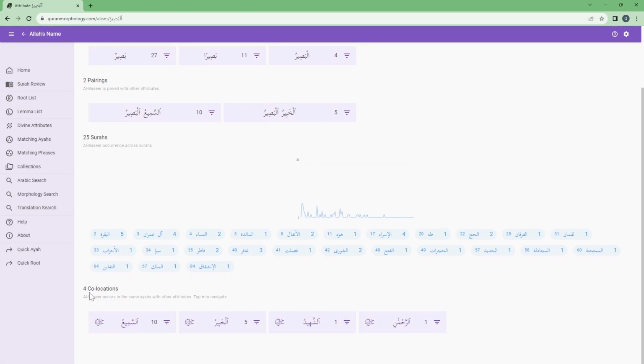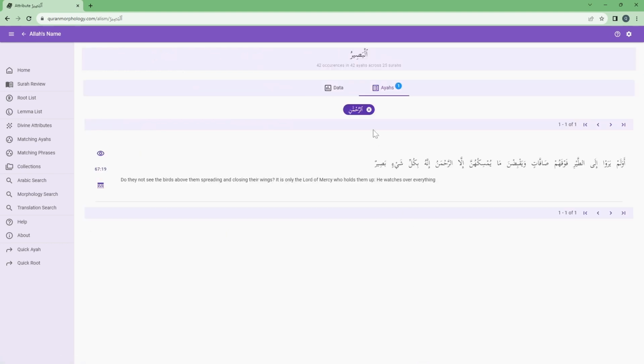And finally, collocations. So Al-Basir occurs with 4 different collocations. It has As-Sami', which it's paired with, Al-Khabir, which it's paired with, and then some non-pairings like Ash-Shahid and Ar-Rahman. So for example, if we filter by Ar-Rahman, we can see that "Illa Ar-Rahmanu innahu bikulli shayin basir." So the Al-Basir attribute is present, but it also has Ar-Rahman as an attribute in the same ayah.